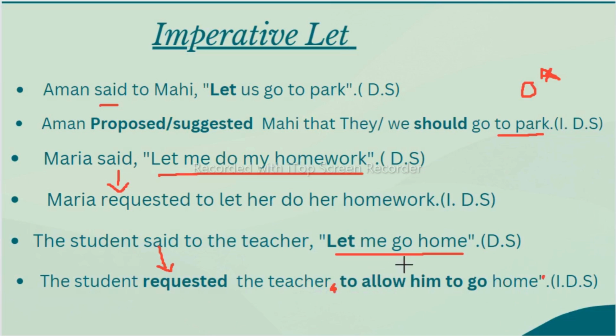Because "let me go" is there, that's why to allow him. So it's based on us, we can write "allow" also or "let" also. To let him go we can write here, or to allow him also we can write here. For Maria also we can say, Maria requested to allow her to do her homework, we can say here also.